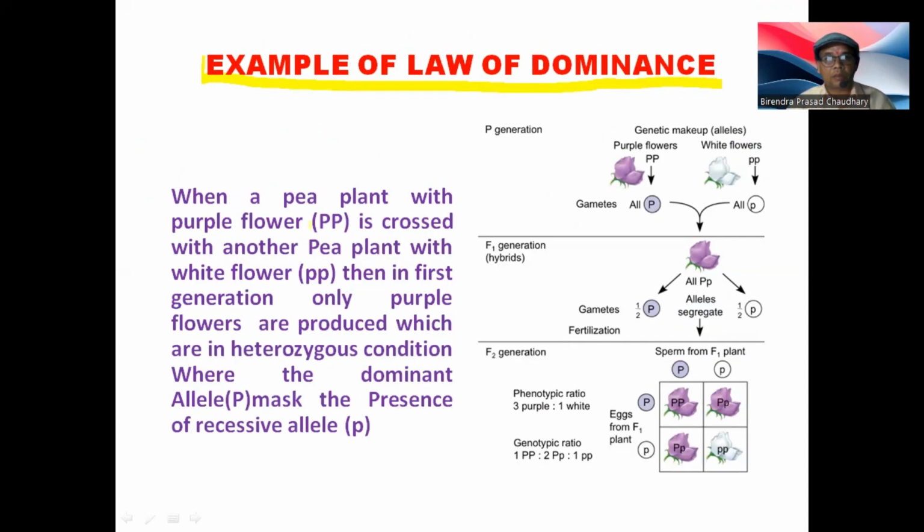When a pea plant with purple flower, genotype capital P, is crossed with another pea plant with white flower, which has the genotype small p, small p, then in the first generation only purple flowers are produced, which are in heterozygous condition, where the dominant allele P masks the presence of the recessive allele small p.